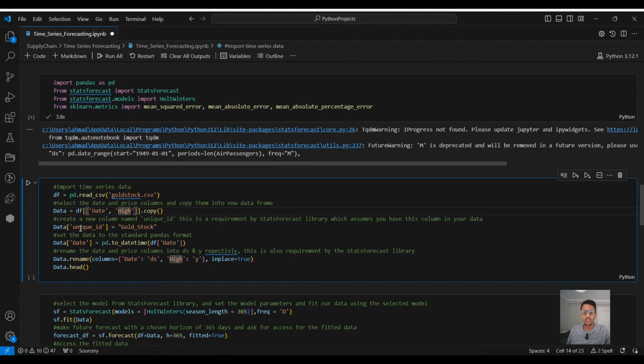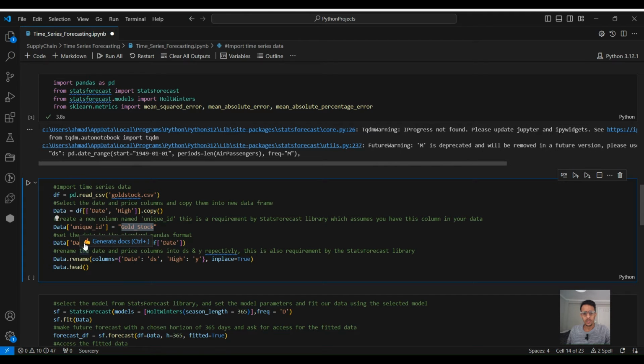And in this one, we need to add a new column and we name it unique ID. So this algorithm assumes that there is a column named unique ID in your data. If you don't have this one, it will give you an error. So we are adding a new column to our data frame, and we will just name it unique ID as required by the library, and we will just pass a gold stock text into that column.